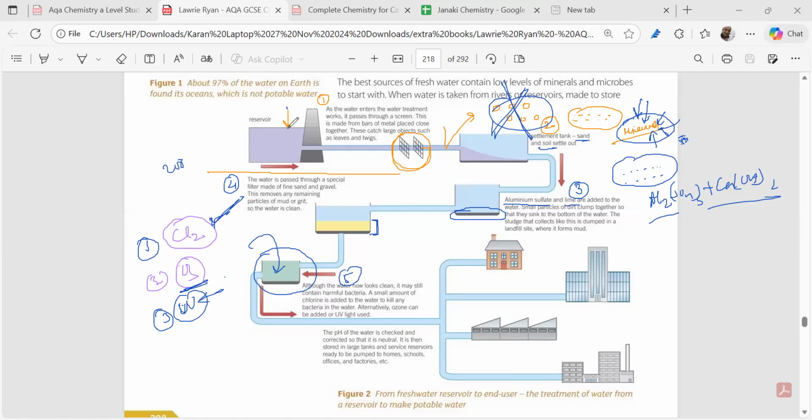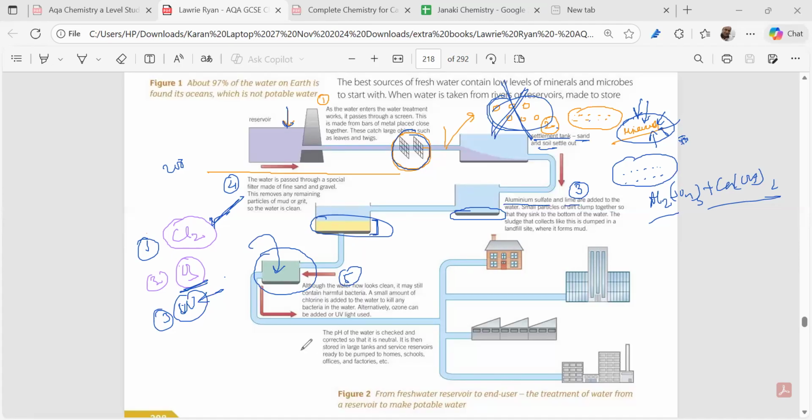So in the first step, we store the water and pass it through a metal grate, and after that the large objects, the leaves and the branches, are eliminated. Then the heavy particles settle down in the settlement tank, number 2. Then the fine particles cannot settle due to defying gravity. We add a coagulating agent over here, which makes the fine particles lump, and they will be settling down. And next we pump it to the fourth tank, where we pass it through sand and gravel, and finally it comes to the fifth tank, where we are killing the harmful bacteria.